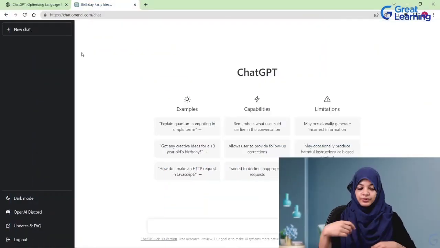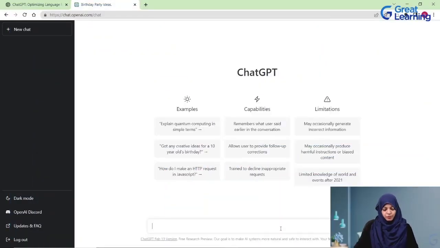Now, I'm not saying that ChatGPT can be used as it is, but yes, a certain format can be taken from ChatGPT for exactly how to design the curriculum, especially if you are a novice to that particular field. So let us look at some of the prompts here. Let the first prompt be a syllabus on ChatGPT.